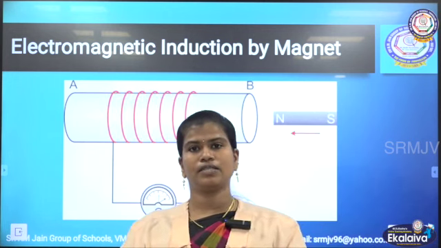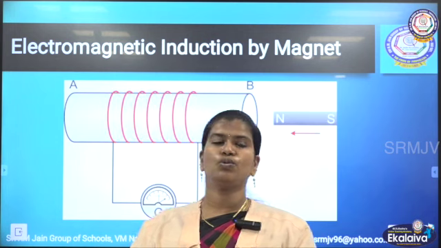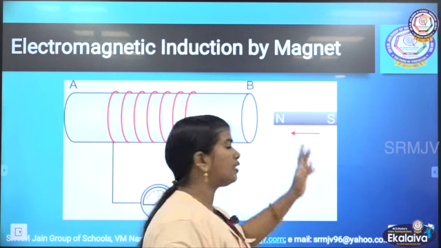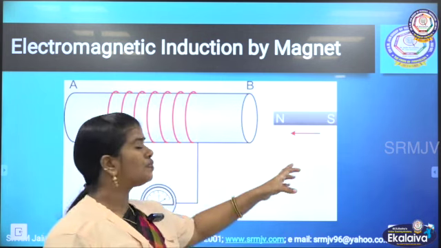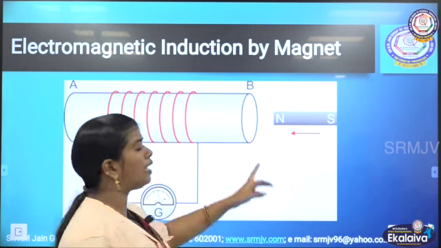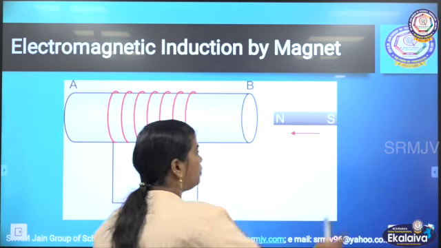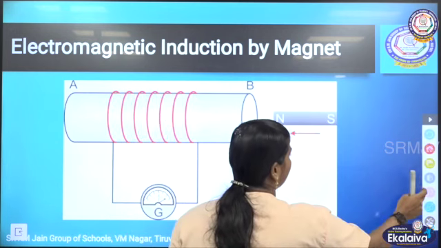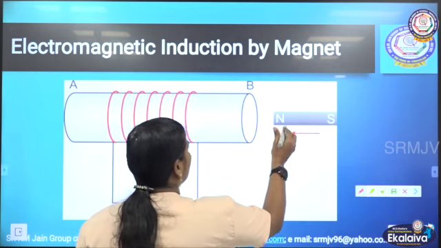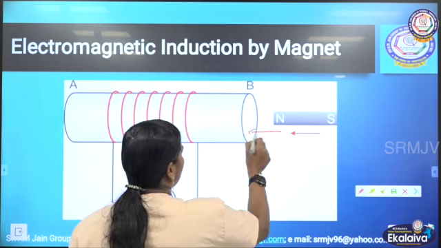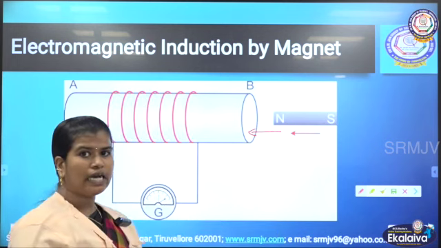Once I have fixed it, what I am supposed to do is bring the bar magnet, that is the north pole of the bar magnet, towards the coil. When we move the north pole of the magnet towards the coil, we will have some result.